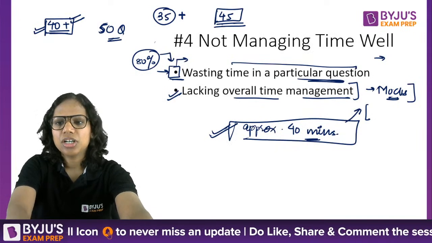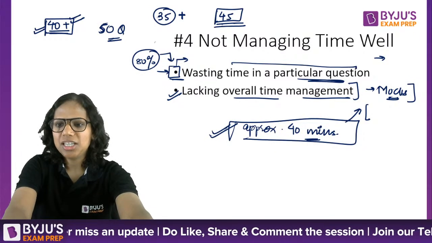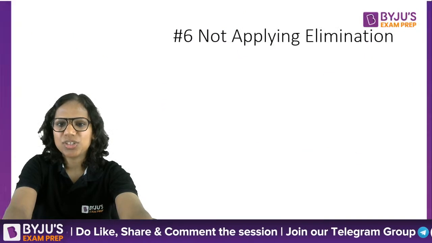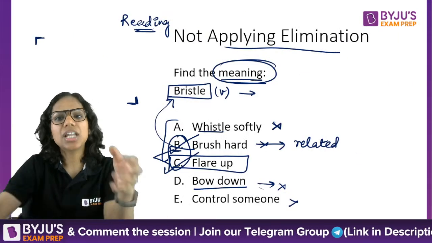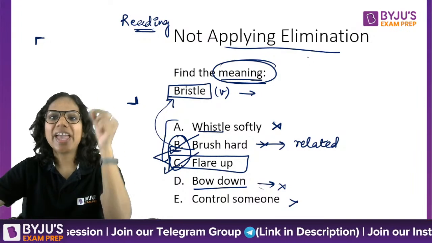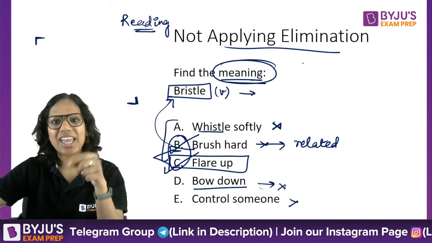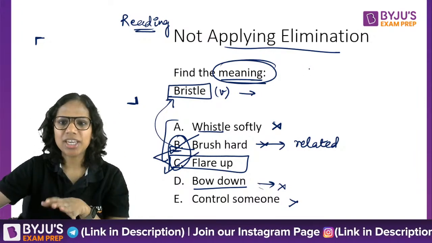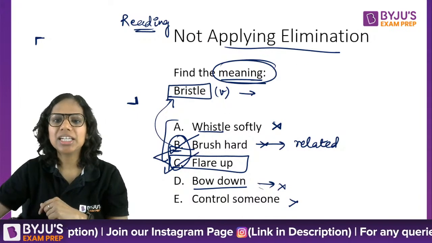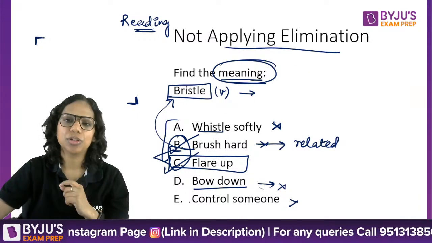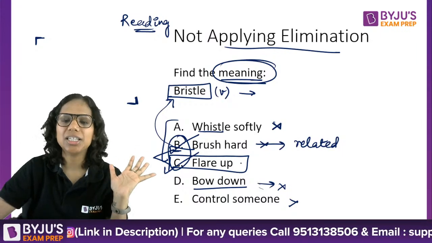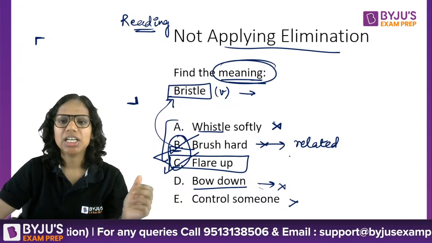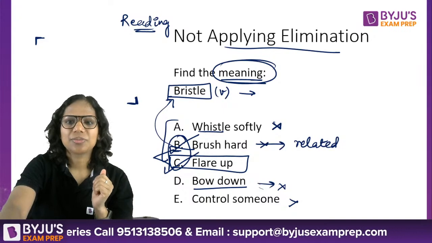Coming to our next mistake that students can make. Yes, bristle as a noun means the hair of a brush. So as a noun, it means that. Here I was using it as a verb. As a verb, it means to get angry about something, to act defensively, right? That is bristle.